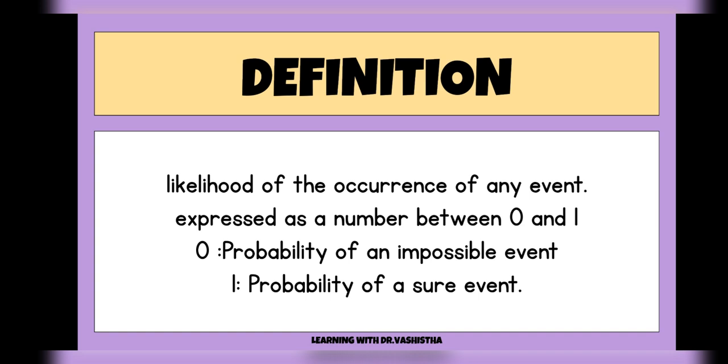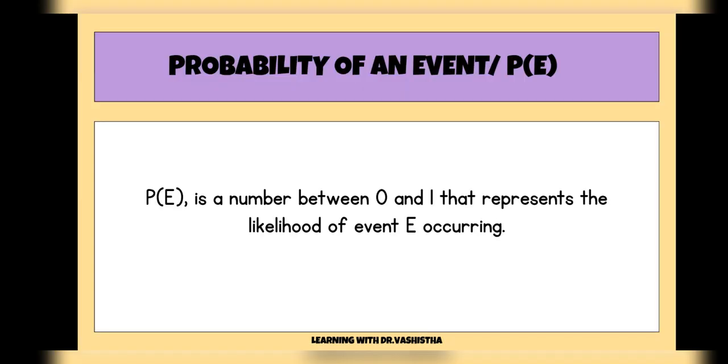The larger the probability, the more likely an event is to occur. So the probability of an event, which is represented as P(E), is a number between 0 and 1 that represents the likelihood of that event, which is represented as capital E, occurring.